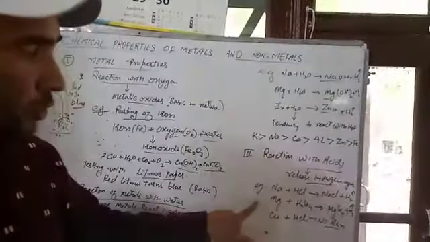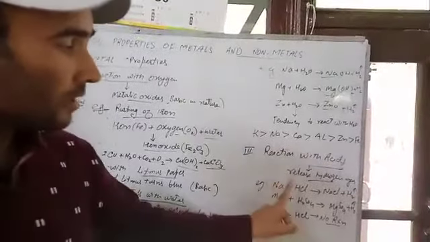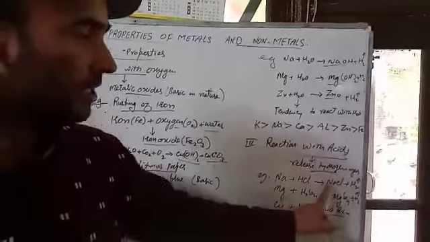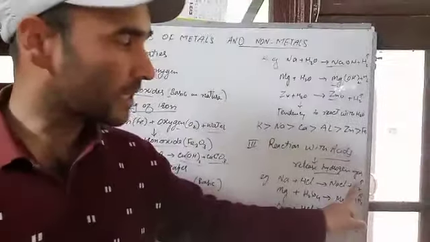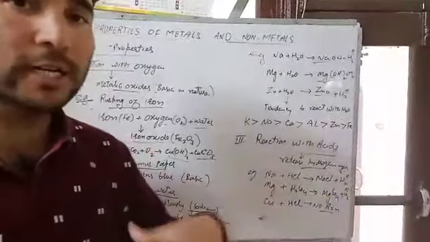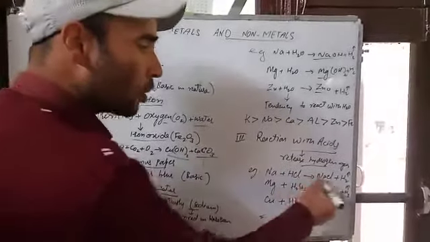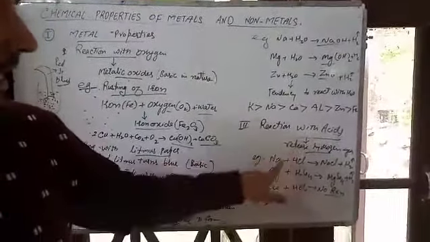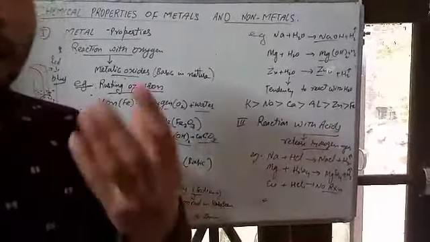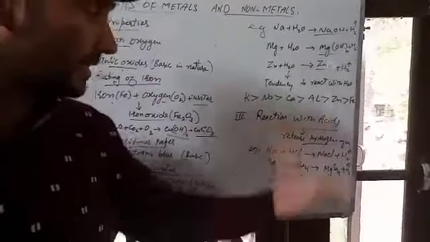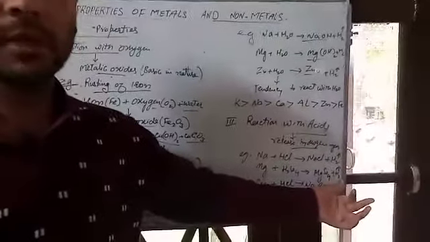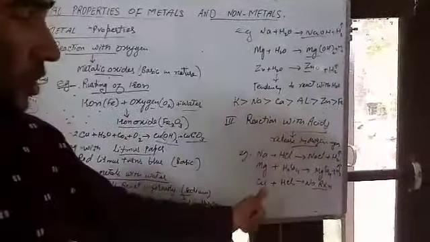For example, I will show you sodium plus hydrochloric acid HCl. It gives NaCl plus hydrogen gas, H2. Then magnesium plus H2SO4 gives MgSO4 plus hydrogen gas.